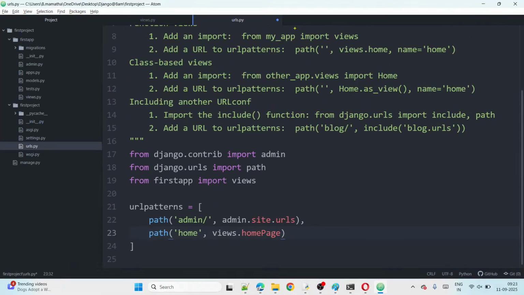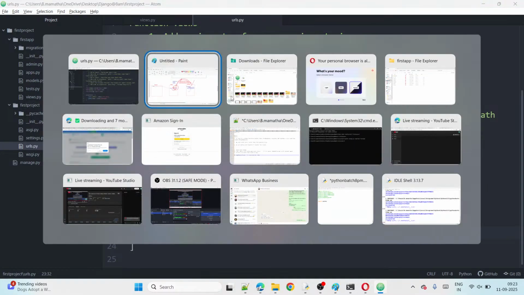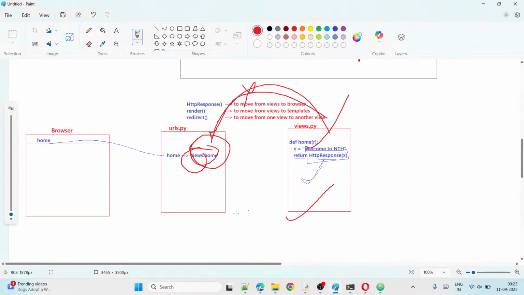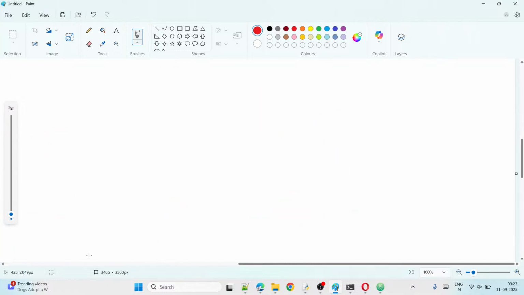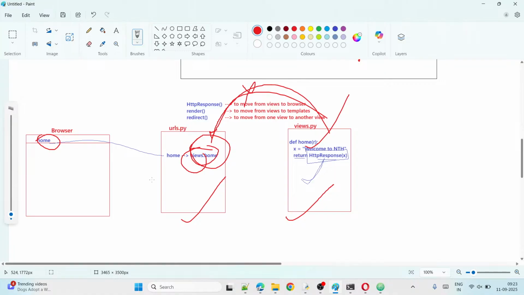Now views file and URLs file, writing code is over. Again check once at the top. There is a blue dot, which means the file is modified but not saved. Control S. Okay, now it's also over. Before running the browser, first of all we have to run the server, compulsorily, because behind every project, behind every website, there must be a server. Always, before sending the request from the browser, first we have to run the server.